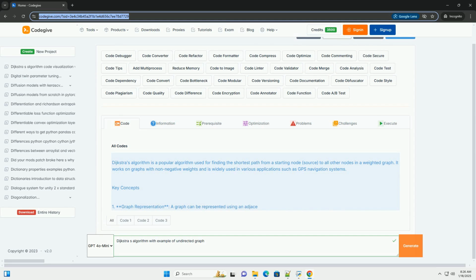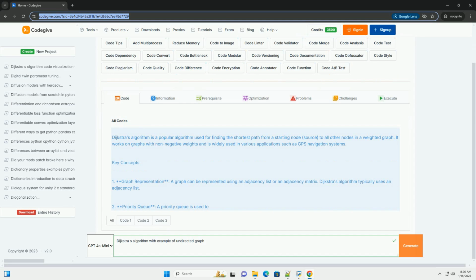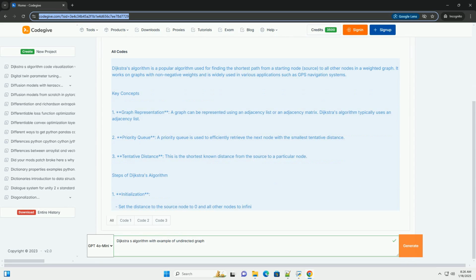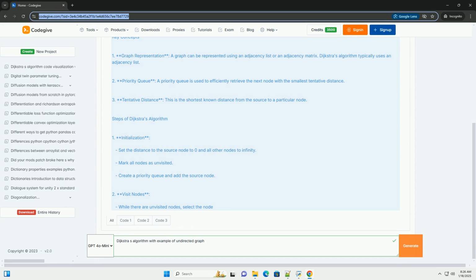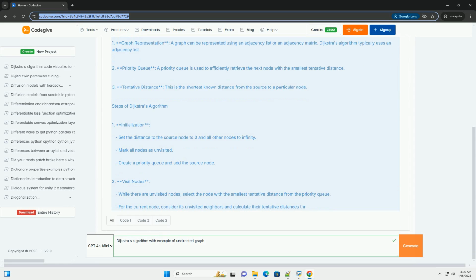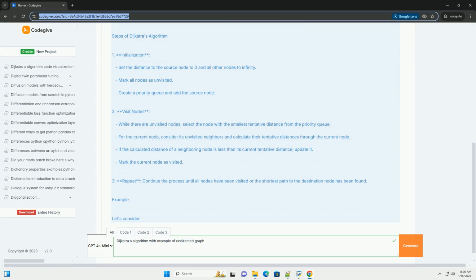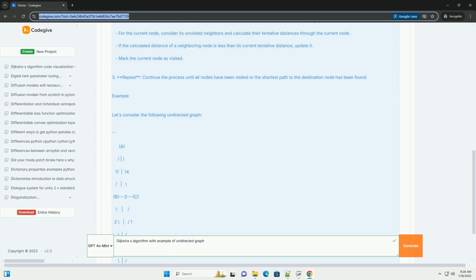Dijkstra's algorithm is a popular algorithm used for finding the shortest path from a starting node, the source, to all other nodes in a weighted graph. It works on graphs with non-negative weights and is widely used in various applications such as GPS navigation systems.